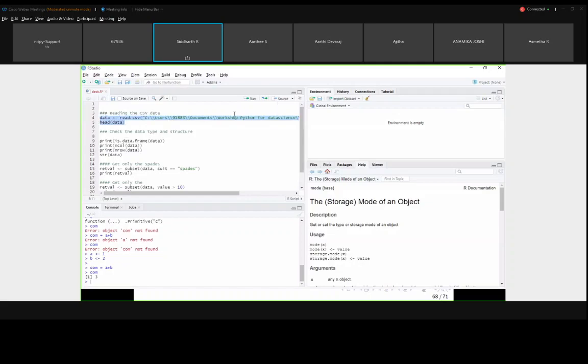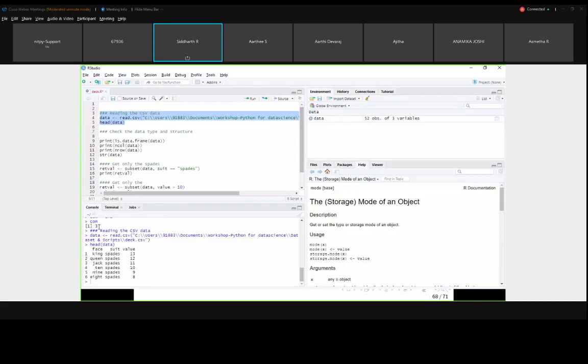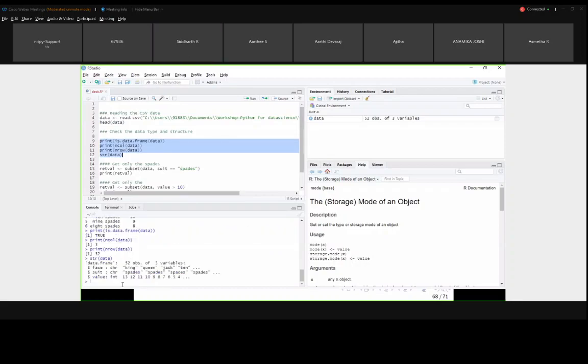Okay, so now I am just running this. My environment has new data. I am storing it into the variable called data. That deck.csv I am loading into data. And I am using the head function to print the first 6 values. This is the output of the head function. And similar to that, I want to print